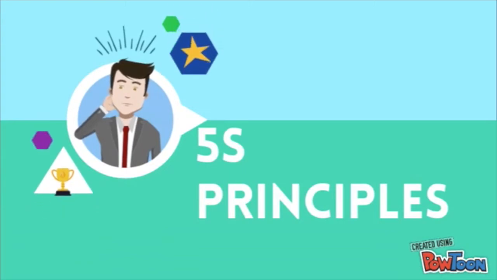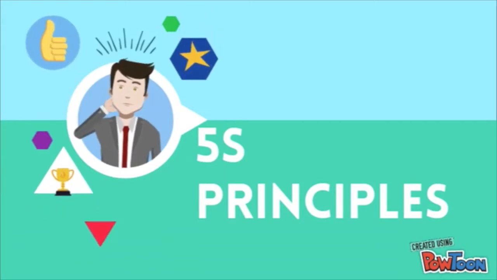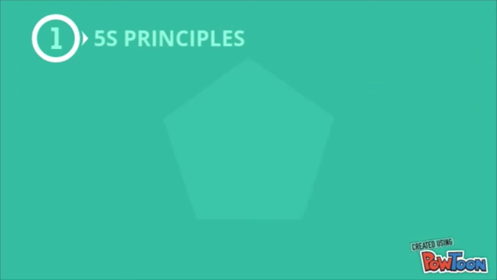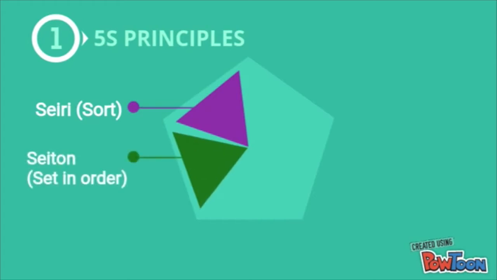There are a few techniques or practices involved in Kaizen costing. One of them is 5S principles. First, Seiri, sort. Involves eliminating or disposing unnecessary items in the workplace. Second, Seiton, set in order, which means arrange the necessary items properly so that it is easier to identify the location of the items.